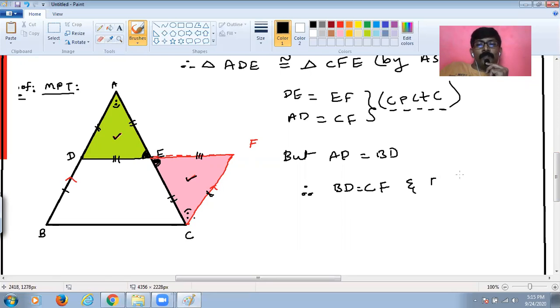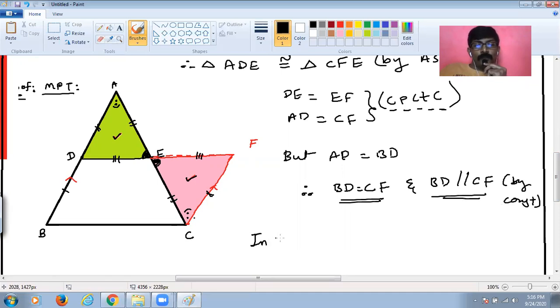And BD is parallel to CF. This is by construction, isn't it? We did the construction that BD is parallel to CF. If one pair of opposite sides is equal and parallel, then in quadrilateral BCFD, we could see that BD is equal to CF and BD is parallel to CF.